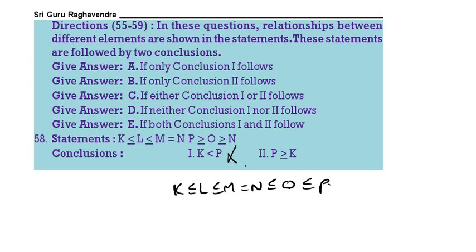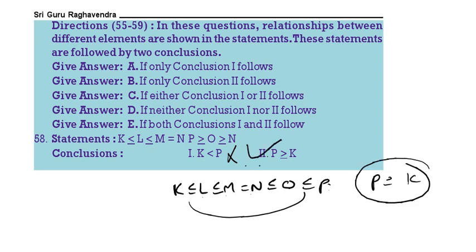Then P greater than or equal to K, which is K less than or equal to P. From K to P, there is a common symbol, I think. See here, K less than or equal to L, L less than or equal to M, M is equal to N, then N less than or equal to O, then O less than or equal to P. Therefore, K less than or equal to P, or P greater than or equal to K, definitely follows. Only 2 follows. Next one.